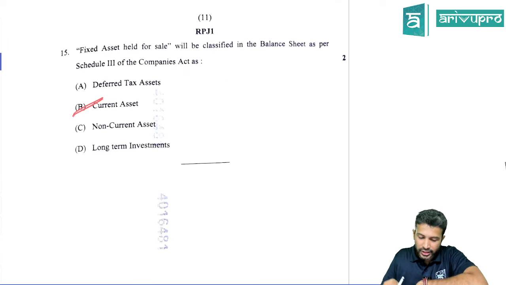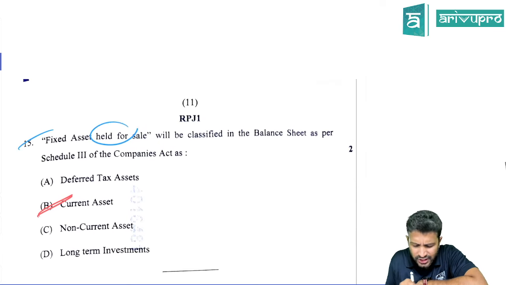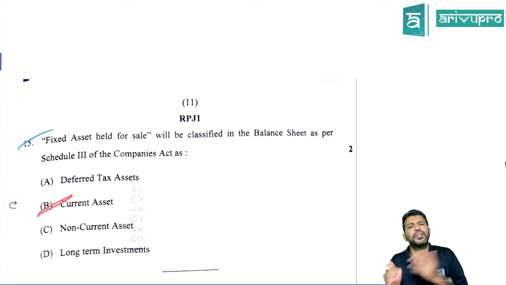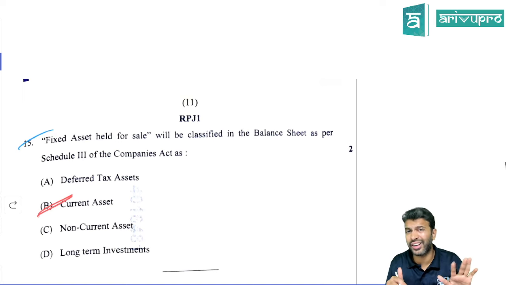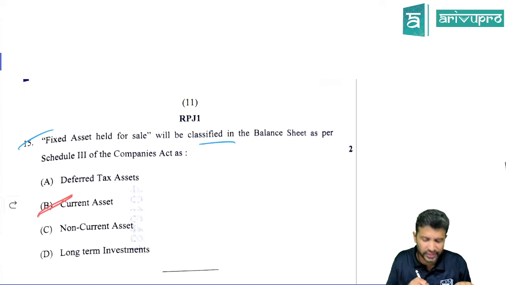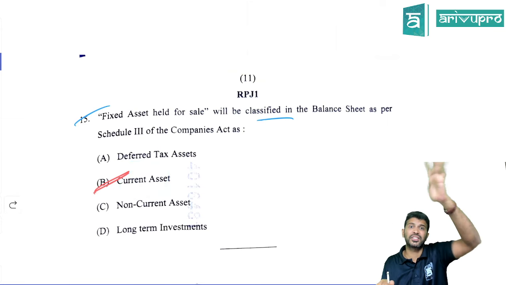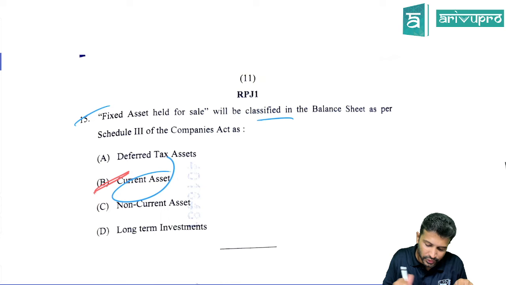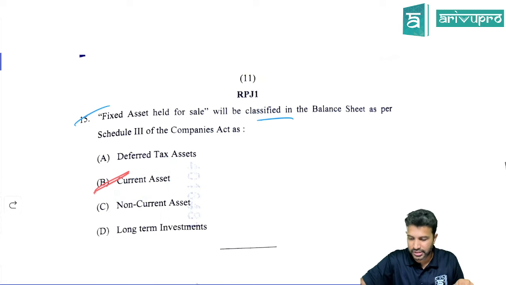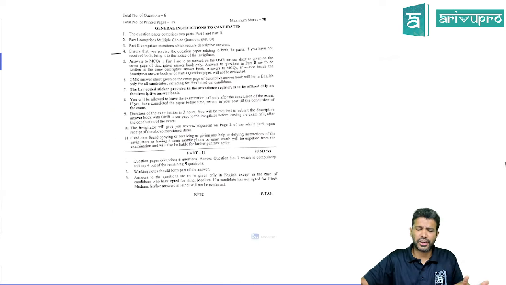Last, this is pretty straightforward. Fixed asset held for sale. If any fixed asset is held for sale, will we still show it under non-current asset? No. They're asking where you will classify this in the balance sheet. These assets are shown as current assets. If any fixed asset or intangible asset is held for sale, we show it under current assets. Yes, we have discussed this. So that's the answer. This is a very, very straightforward question.